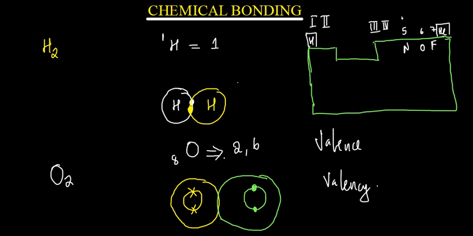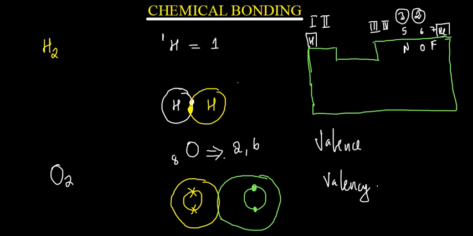So group 5 have a valence of 3 because it's 8 minus 5. Group 6 have a valence of 2 because it's 8 minus 6. Group 7 have a valence of 1. Group 8 is 8 minus 8, they have a valence of 0. That's why we call them noble gases or inert gases, because they don't react. So these atoms which are in group 6, because they have a valence of 2, can form two bonds. Okay, two bonds. That is very important for you to understand.